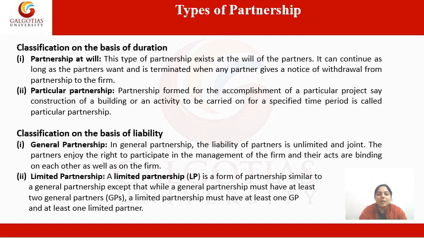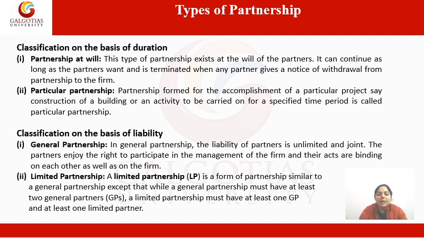So let's talk about types of partnership. Partnership can be classified on two bases. The first one is on the basis of duration, and the second one is on the basis of liability. So let's talk about classification of partnership on the basis of duration. On the basis of duration, partnership can be classified into two parts. The first one is partnership at will and the second one is particular partnership.